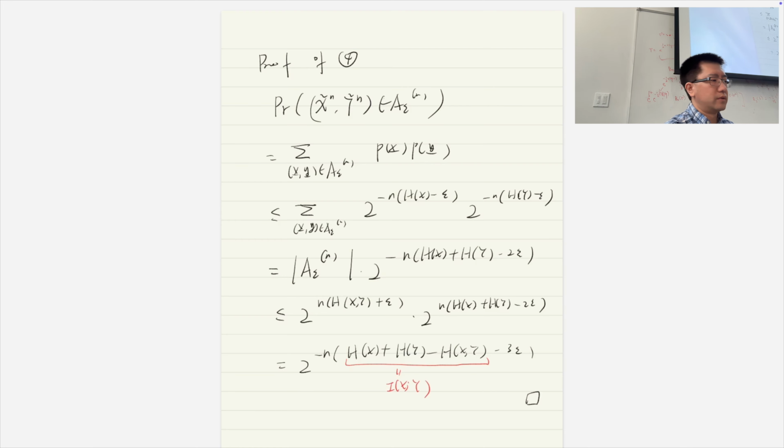So this is how we prove it, right? For the other direction, it's exactly the same, okay? So we don't need to repeat that. Okay, great. So yeah, let's finish for today. So next lecture, we're going to prove the channel capacity theorem.